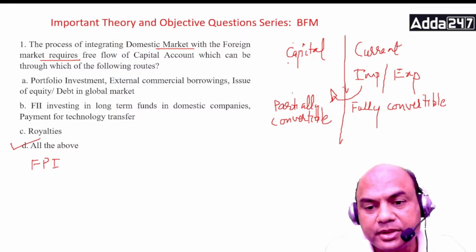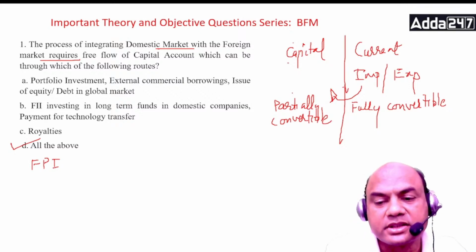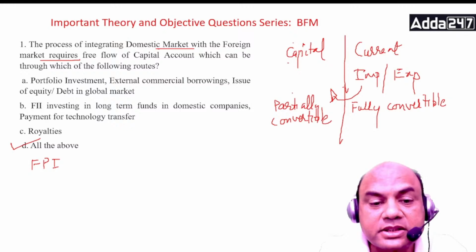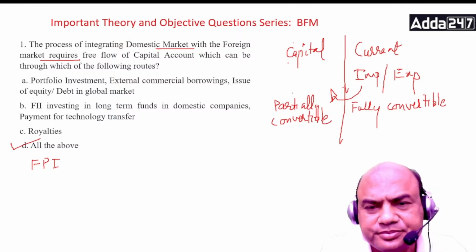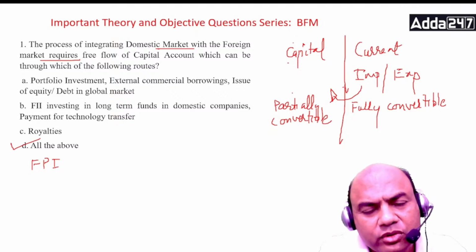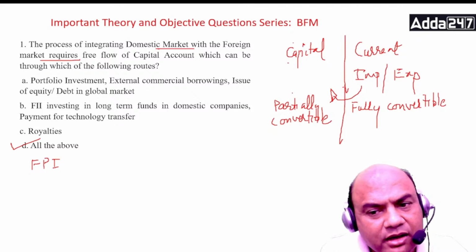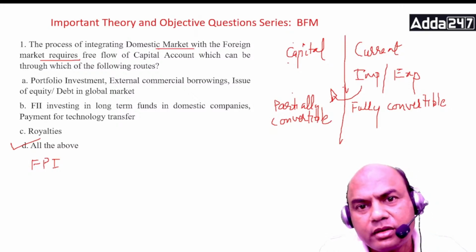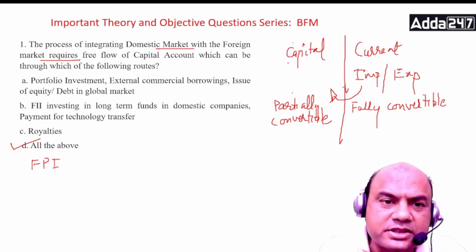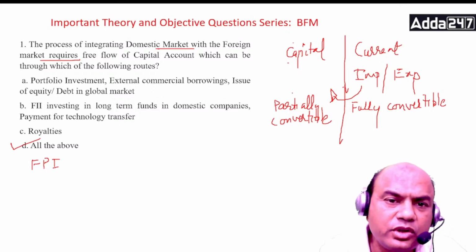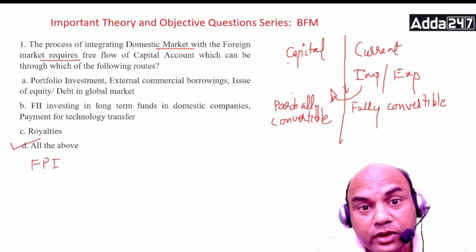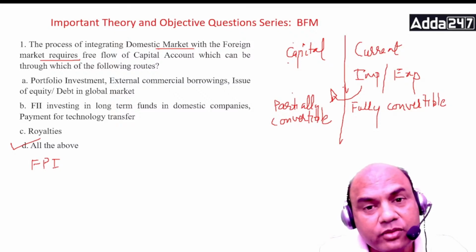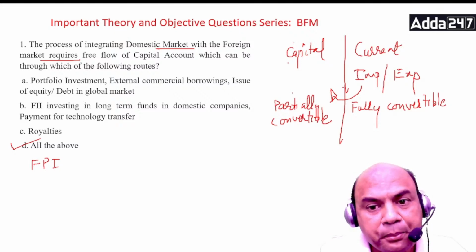Second is ECB. ECB means external commercial borrowing. It's actually a loan taken from somebody. Now, before understanding this, you need to understand capital account and current account. Current account means you do business, import, export. You do the export, you get the money. That is fully convertible. Dollar is fully convertible under current account.